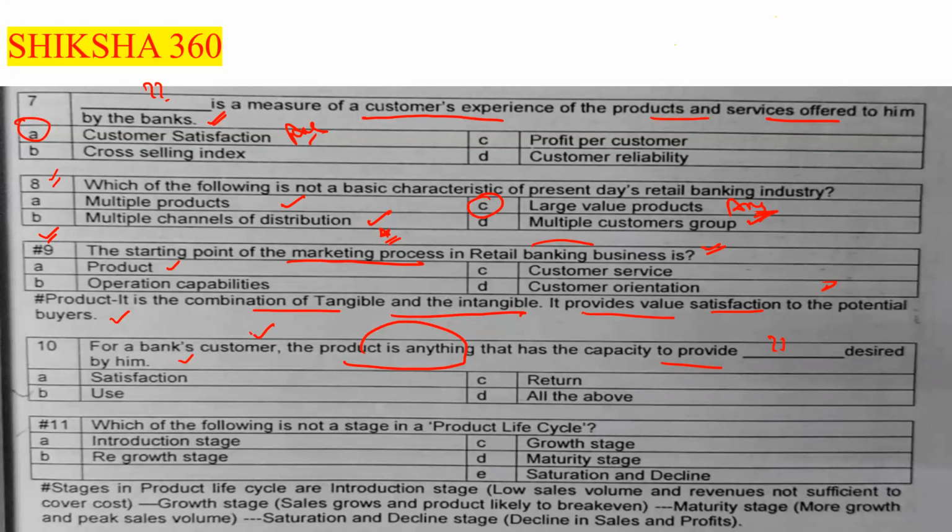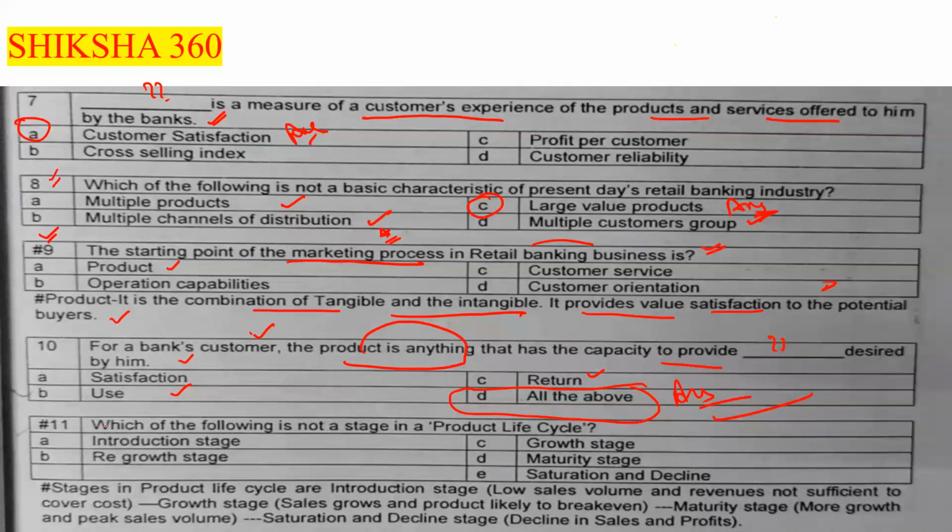The correct answer is that it provides satisfaction desired by him, provides use, and also provides a return. So option number D is the answer, that is all the above. These are some of the desires which we have to satisfy for the customer. First the customer is satisfied, and if the product is useful, it provides use desired by him. If the customer takes it for any business, it provides adequate return. So option number D is the answer here.